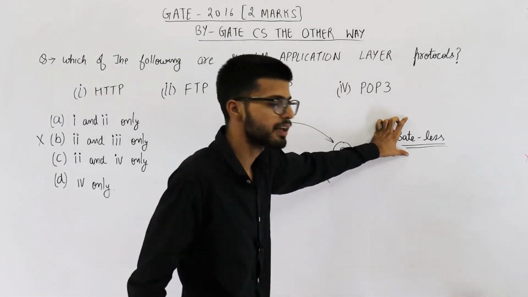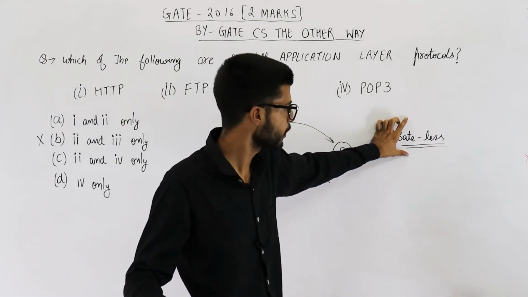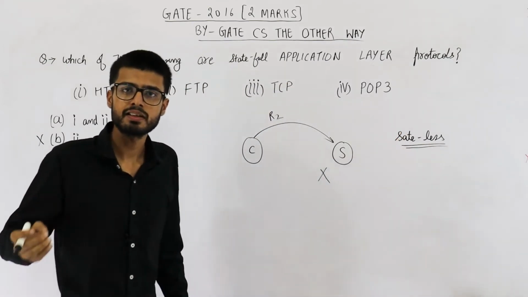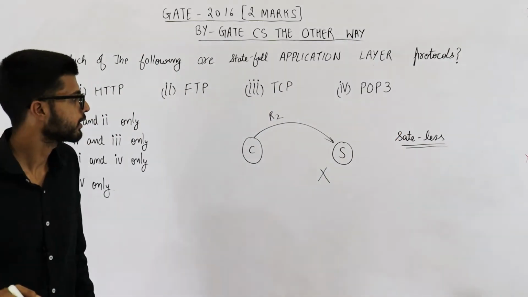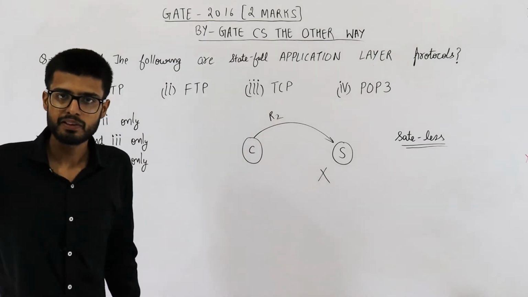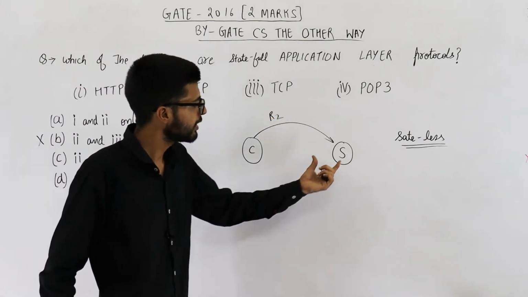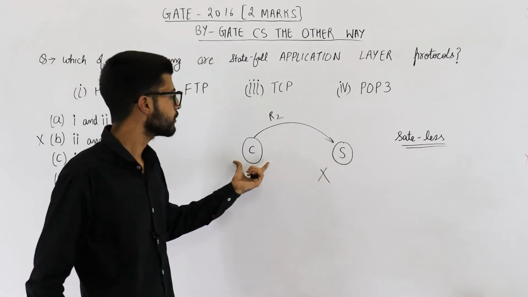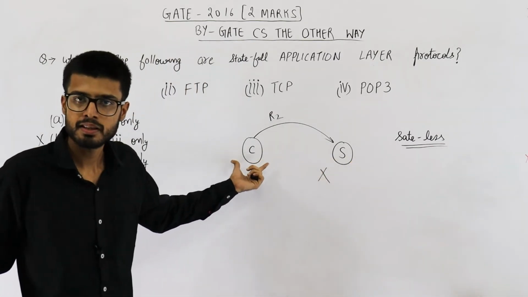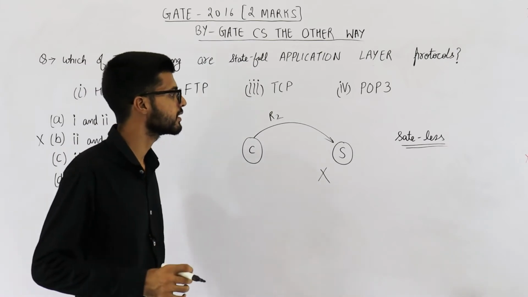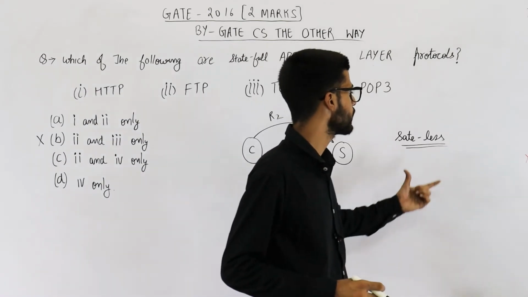In case of stateless protocols, each and every request is an independent transaction. Okay. So no data from previous request is required while making a new request. That means the server will not maintain any data about the state of a client. Okay, this is the reason such protocols are called stateless.